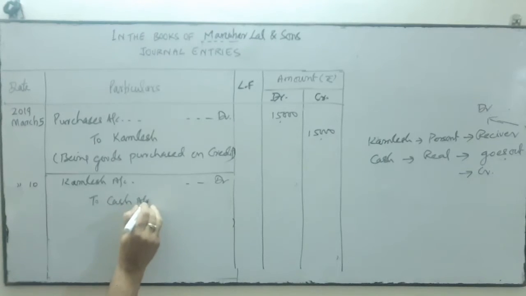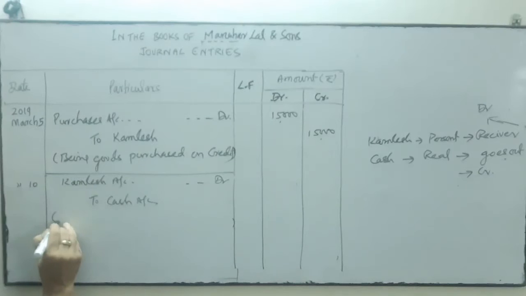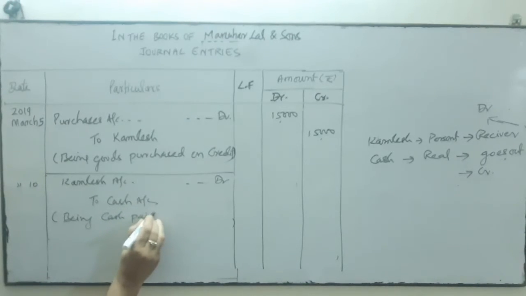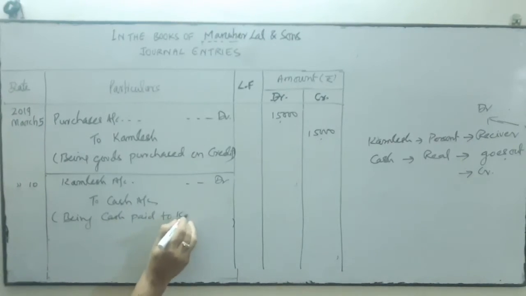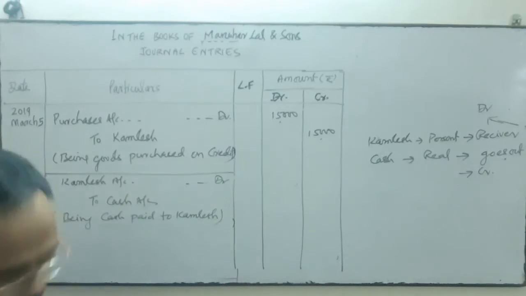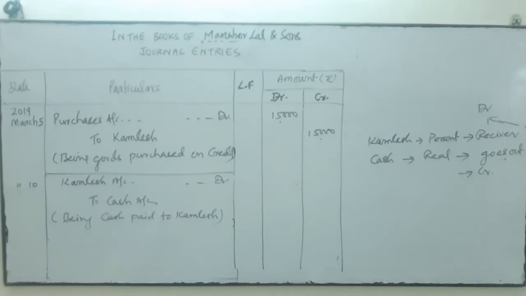Whenever we write the credit, start with the 'to cash' account. Here we write the narration, a brief explanation: being cash paid to Kamlesh. What is the amount? The amount is 15,000.